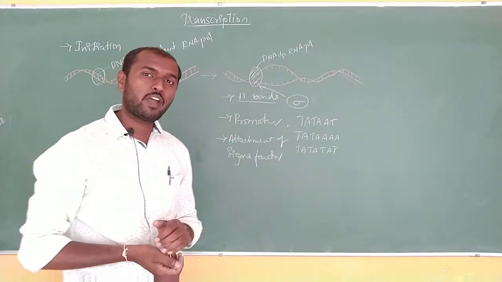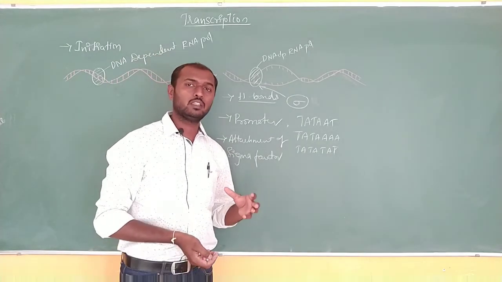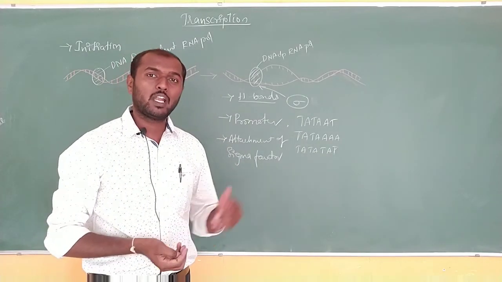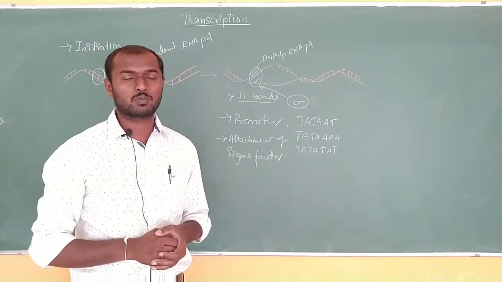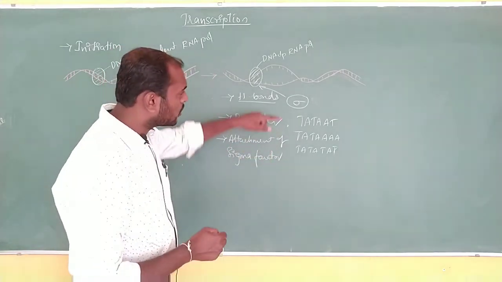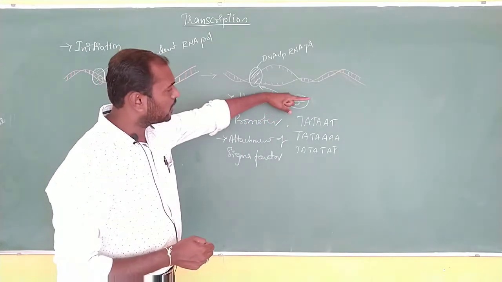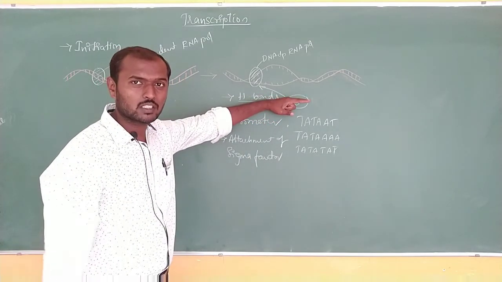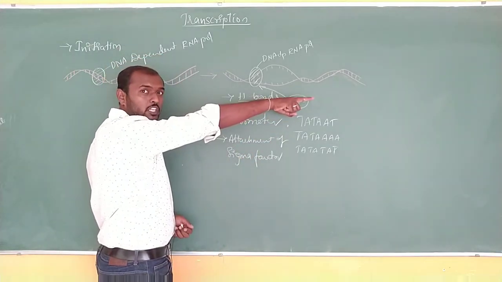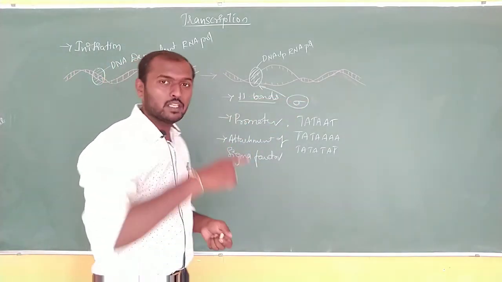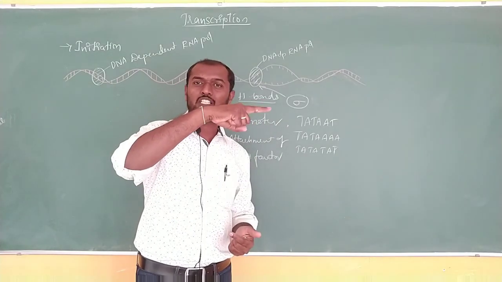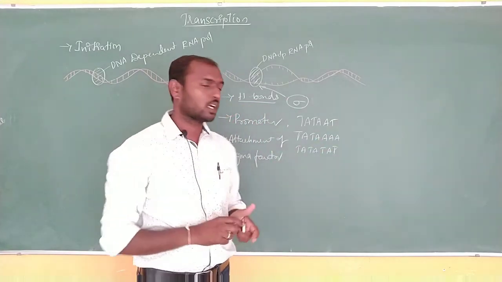So how should you remember this sigma factor, how the sigma factor helps, and which factor is responsible for initiating the process? Simple. When you look at this sigma, it is going to look like this. Okay, it looks like a finger, showing the direction, like an index finger pointing in some direction.